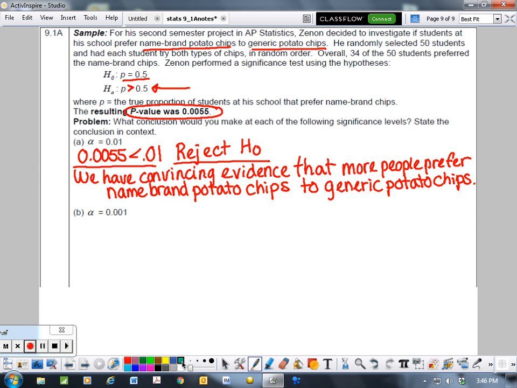Okay, now our next one, we use a different significance level. So, 0.0055, is that less than 0.001? If you have a hard time telling, is 5 in that spot less than 1? Well, it's not less than 1, which means we fail to reject.